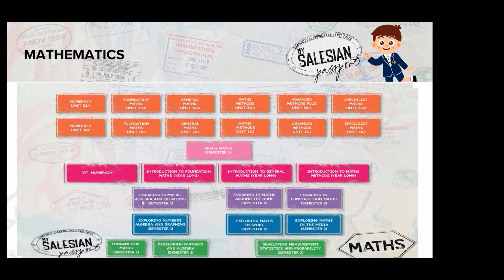So we can see over on the left, we have our exploring numbers, algebra and graphing, exploring numbers and equations. These are our subjects which the majority of students will move through in a sequential order. It's over on the right-hand side where there may be the opportunity to accelerate upwards in these areas.